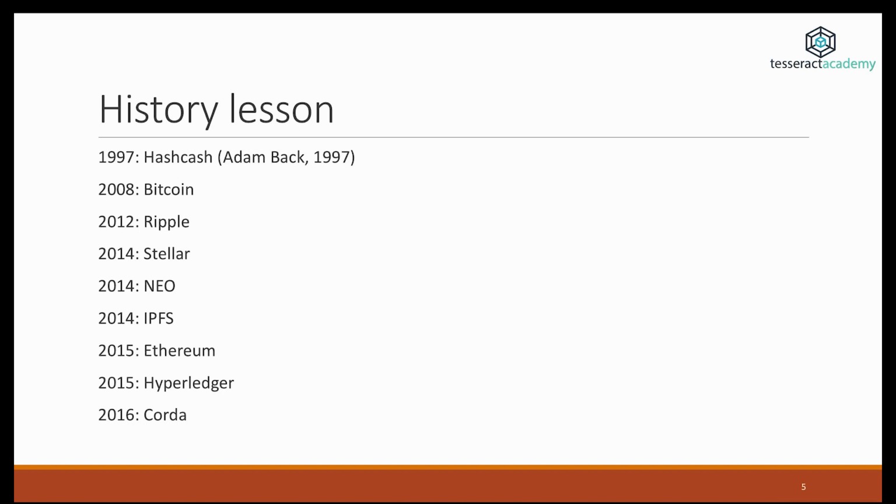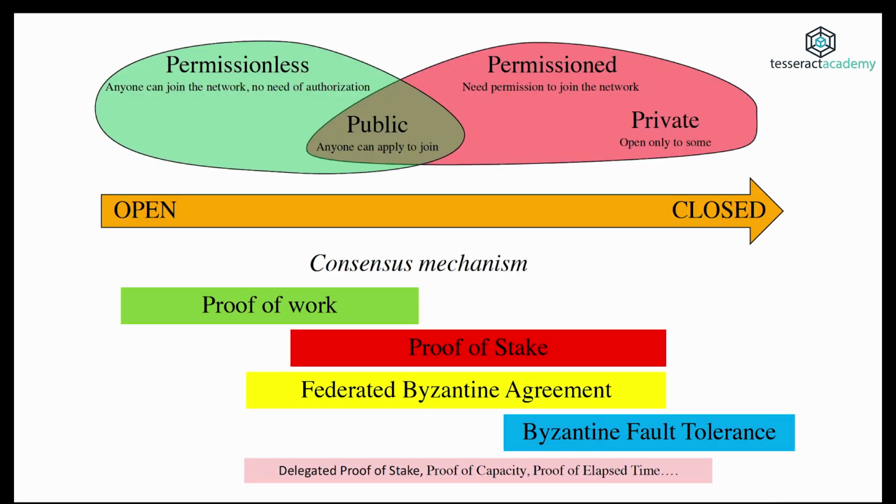And again, this is a brief history lesson to show you how fast this area has progressed over the last few years, but it's by no means an exhaustive list of the things that are out there, because there are countless different kinds of blockchains and cryptocurrencies. In this graph, you can see a nice summary of how blockchains can be clustered. On the left-hand side, the permissionless blockchains, and then we have the permissioned on the right-hand side.